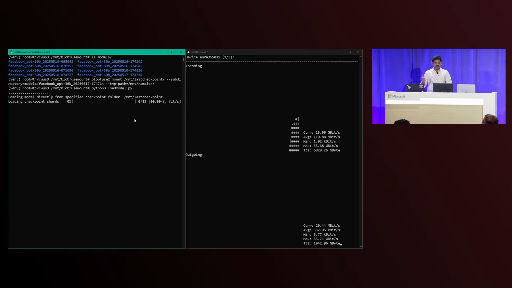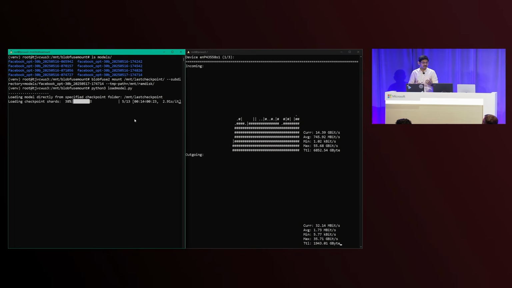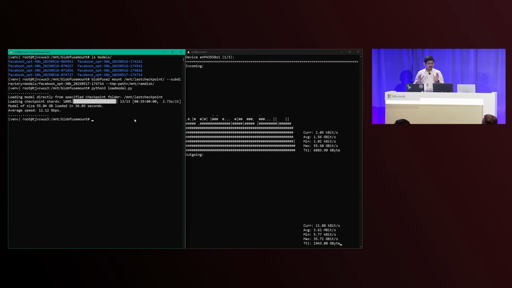So now, that script that I just showed you is loading this model using file cache from my blob storage account, right? The model is stored as safetensors. And I have given it in FP16, and it has a maximum shard size of 5 GB. So that comes to about 13 files in total with 4.5 GB shards of the safetensors, and then a few JSON files that you'd need for configuration and tokenization, right? And all of these are, of course, being read in parallel by the Hugging Face Transformers library, and no other optimization done. Just use the Hugging Face Transformers AutoClasses from_pretrained function, and this is how it works.